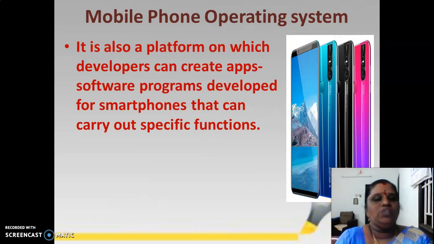It is also a platform on which mobile app developers can develop software programs for specific functions, like WhatsApp and Telegram. These are called mobile applications, software used by mobile users.